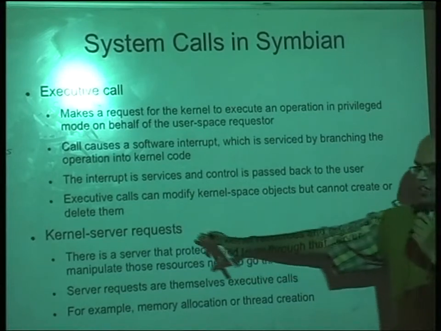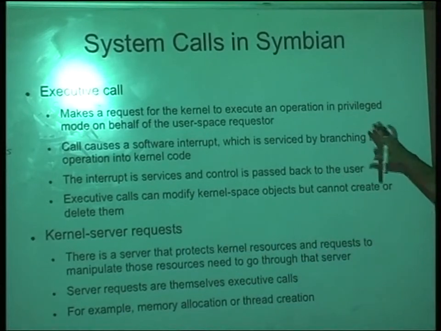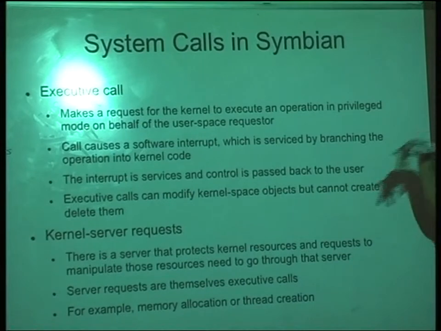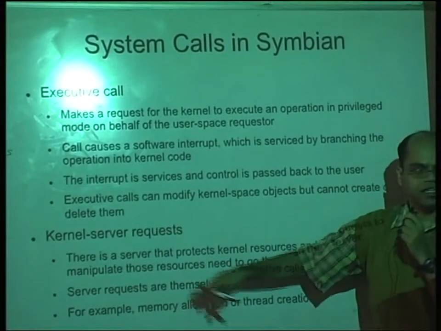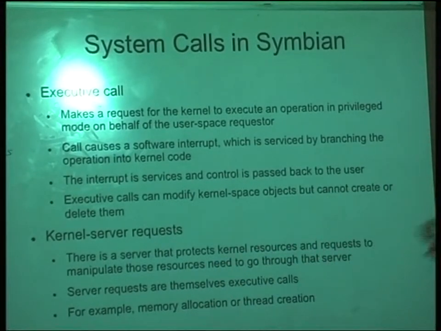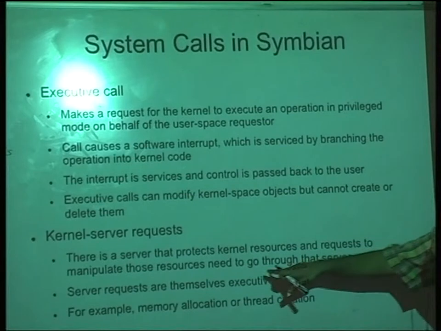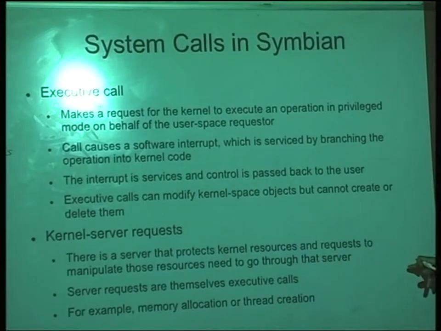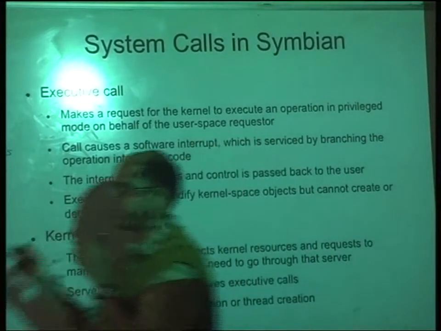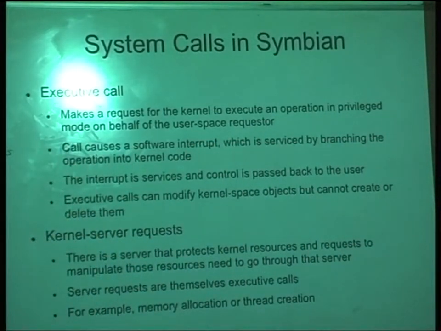Then there is the kernel server request. This is something that you do with the server, and then when the server contacts the kernel, it's again a system call. This is typically what we do in Linux. A server protects the kernel resources, and requests to manipulate those resources need to go through that server. And server requests are themselves executive calls. Right? So these are the two levels of indirection that we go through in Symbian OS.